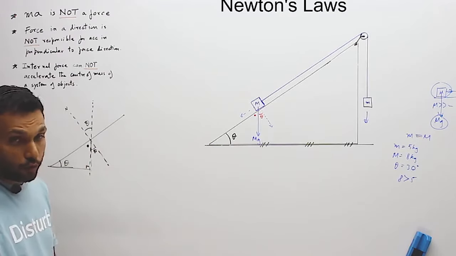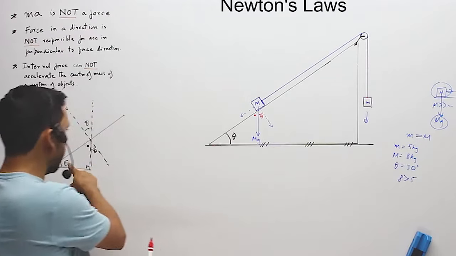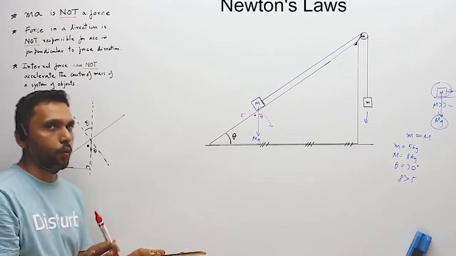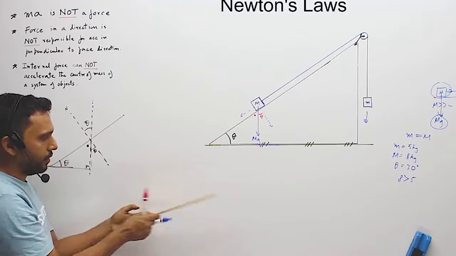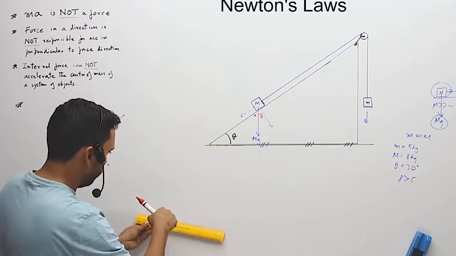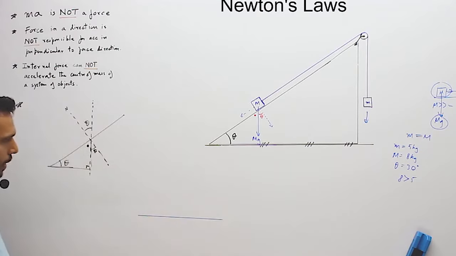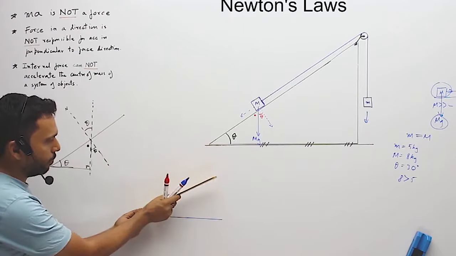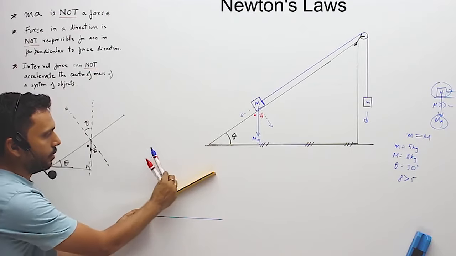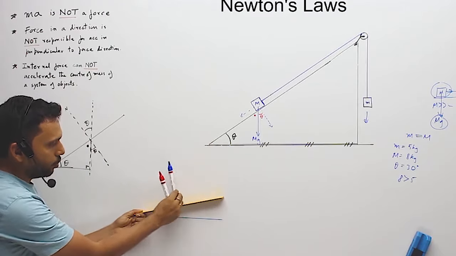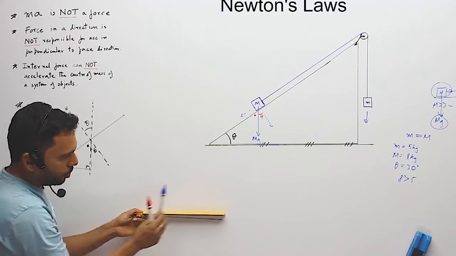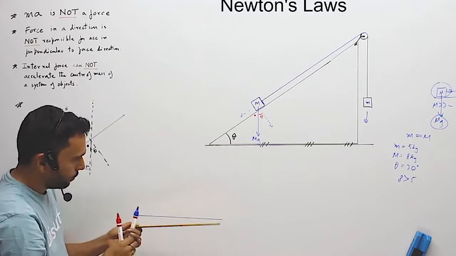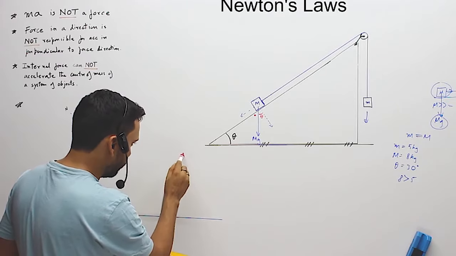So that you don't forget it, I'm going to demonstrate this again for you because I want you to remember it for a long time. If this is the horizontal, that's a horizontal line, and that's an inclined plane, and that's the normal to the inclined plane. So if the inclined plane is along the horizontal line, and I'll draw a vertical somewhere.